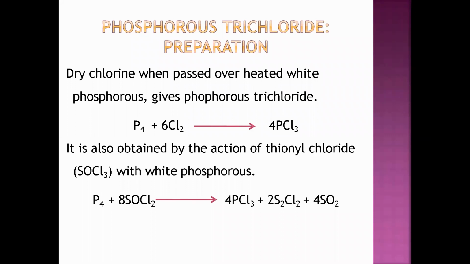When you pass the dry chlorine over the white phosphorus, it reacts with that chlorine and forms PCl3. Sorry, it's not tetrachloride, it's trichloride. It is also obtained by the action of thionyl chloride, SOCl2, with white phosphorus, since white phosphorus is very reactive as compared to other allotropic forms. That is why, to prepare most compounds or perform most reactions related to phosphorus, we use white phosphorus. When white phosphorus reacts with SOCl2, it gives PCl3, phosphorus trichloride, S2Cl2 and SO2.